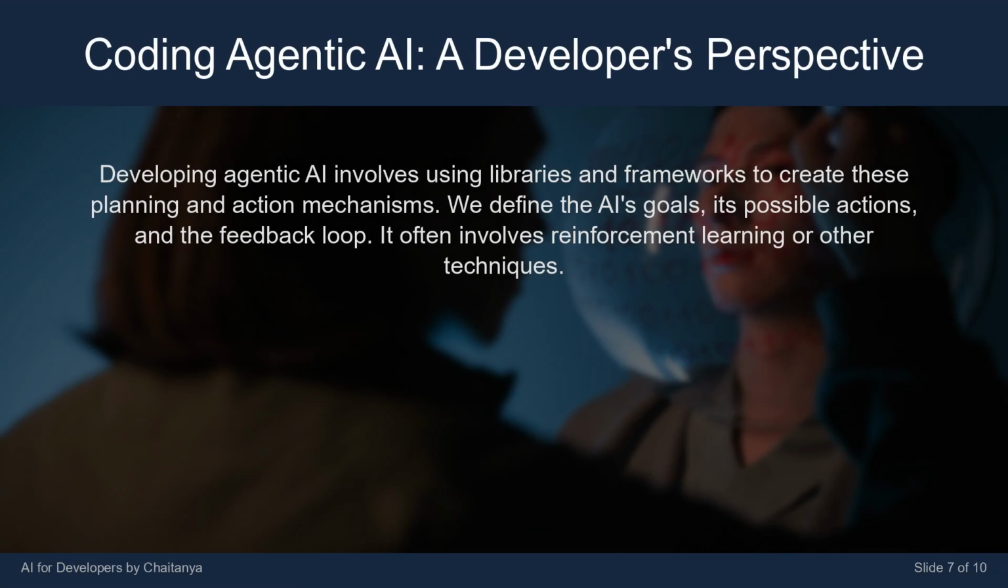Developing agentic AI involves using libraries and frameworks to create these planning and action mechanisms. We define the AI's goals, its possible actions, and the feedback loop. It often involves reinforcement learning or other techniques.